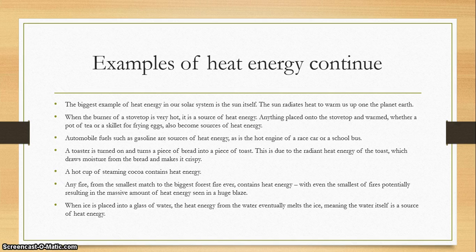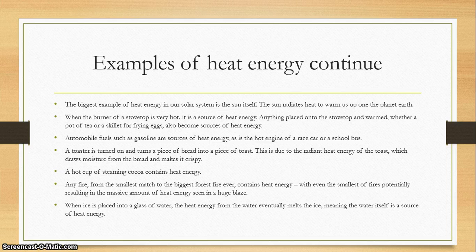Examples of heat energy continued. The biggest example of heat energy in our solar system is the sun itself. The sun radiates heat to warm us up on the planet Earth. When the burner of a stovetop is very hot, it is a source of heat energy. Anything that's placed onto the stovetop and warmed, whether a pot of tea or a skillet of frying eggs, also becomes a source of heat energy.